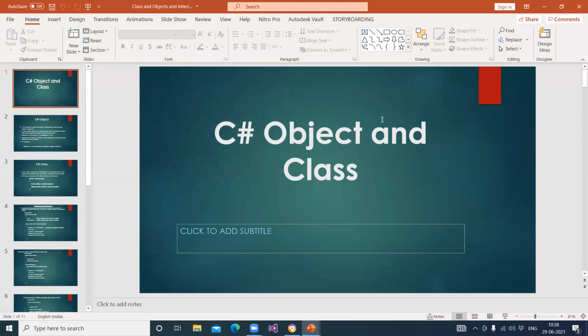I can skip these topics, students, because these are the same which you have already been taught in your previous semesters, C++ language, Java language. Again and again I have to repeat all these topics. If I want, I can skip. Only the syntax is changed, the concepts are the same. I told you in the last lecture.